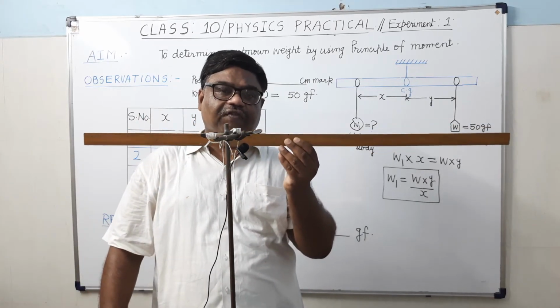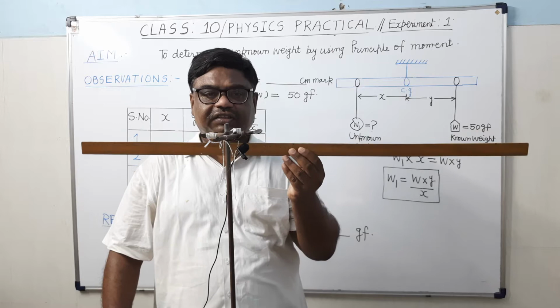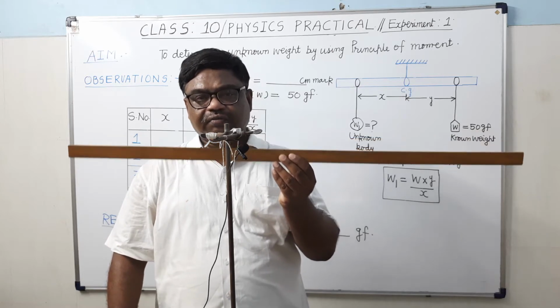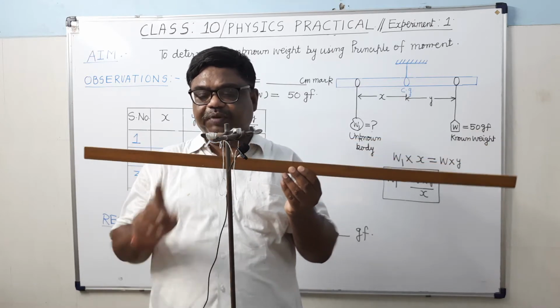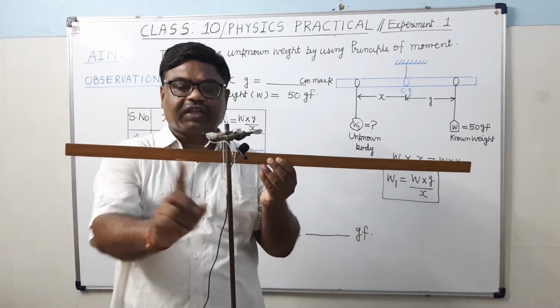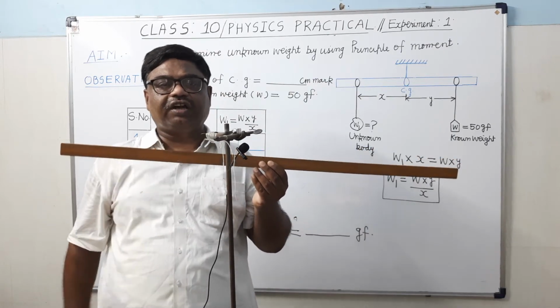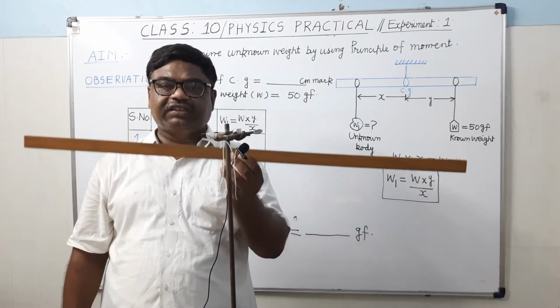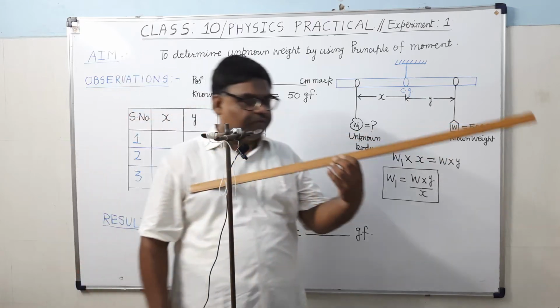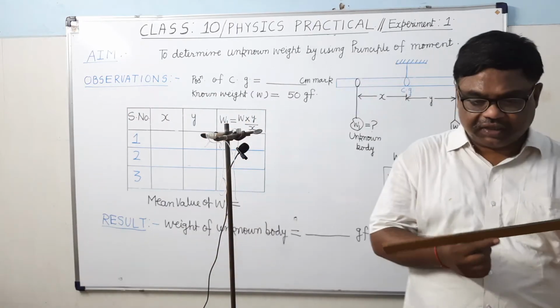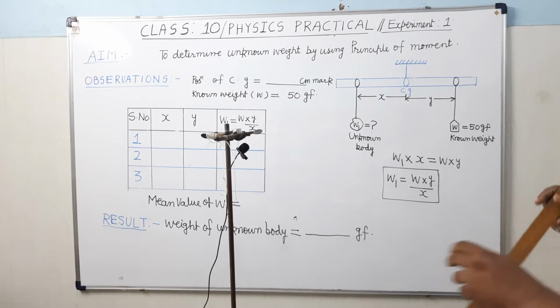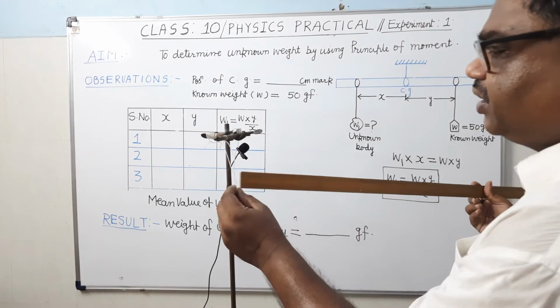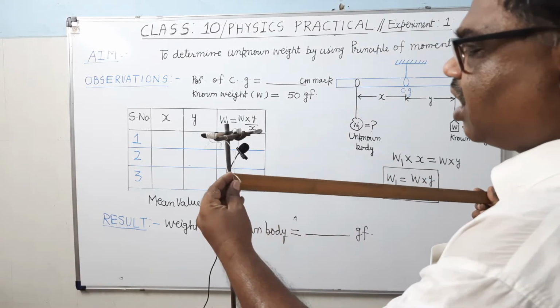First of all, we will suspend this meter scale with the help of the thread loop from this retort stand and balance it horizontally. That I am going to show you. When it is balanced, that mark will be the center of gravity.